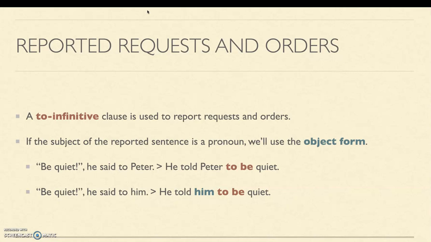So, for example, "Be quiet," he said to Peter. He told Peter to be quiet. Here we have a complex sentence. He told would be the main clause, and Peter to be quiet would be the subordinate clause. Peter acts as the object of told and the subject of to be quiet. So it belongs really to both clauses.